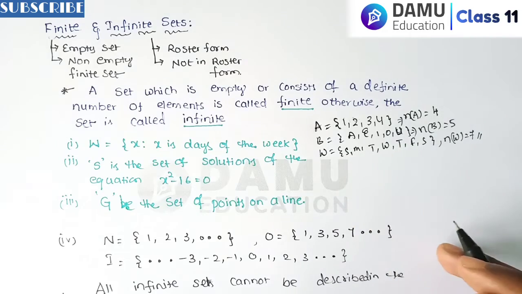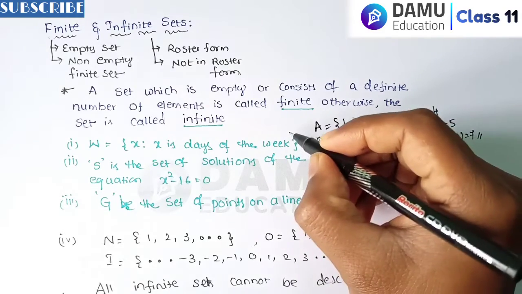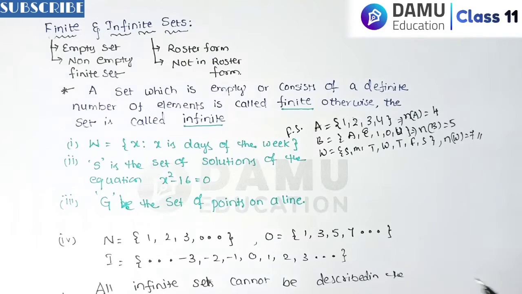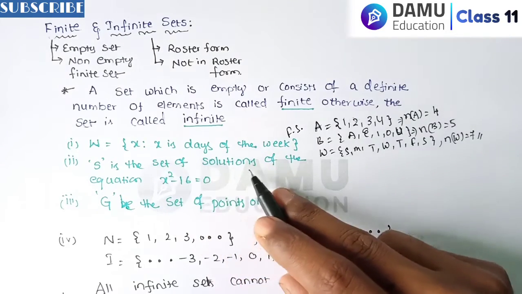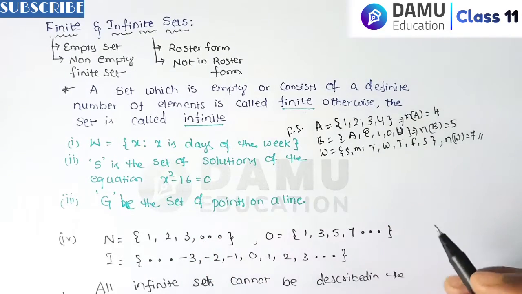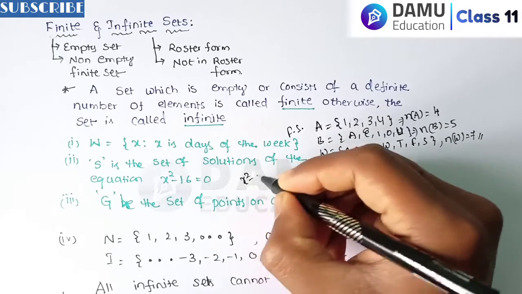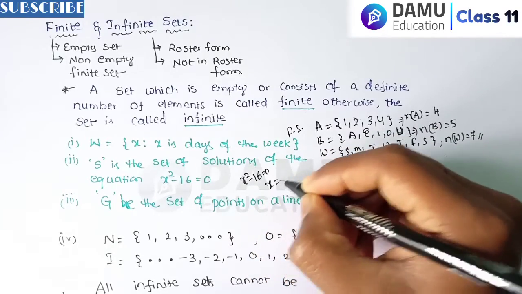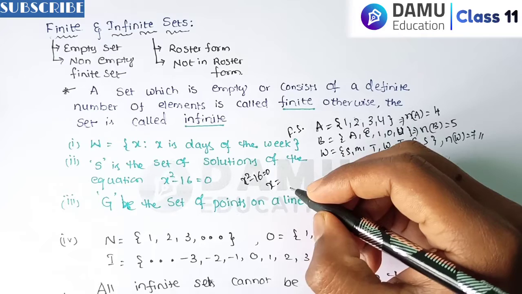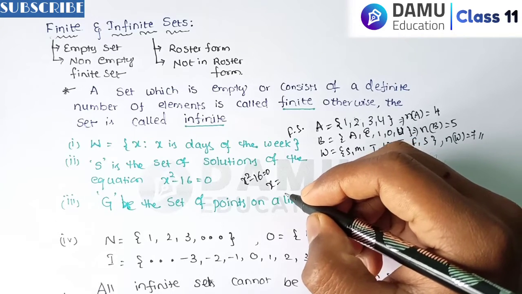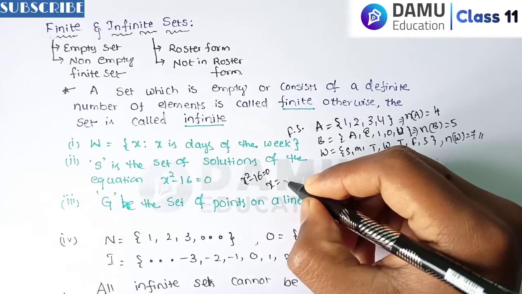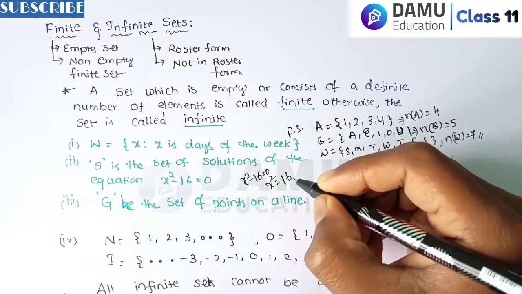So count it. So this is finite. So what can you write? This is a finite set. S is the set of solutions of the equation x square minus 16 equals 0. Let's solve it. x square minus 16 equals 0, so x square will be equal to 16.